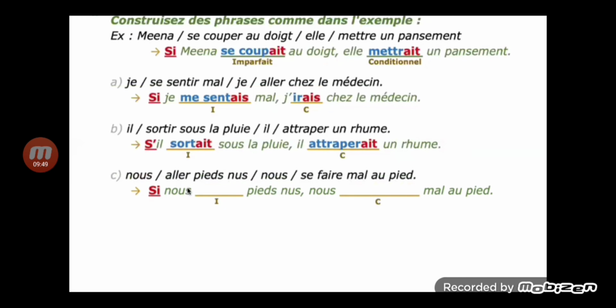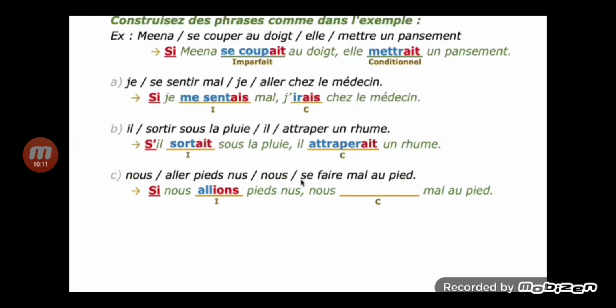How will you get the imperfect stem of aller? Take the nous form of the present tense of aller, remove ons, and you will get the stem all, and according to the subject you can write the imperfect ending ions.